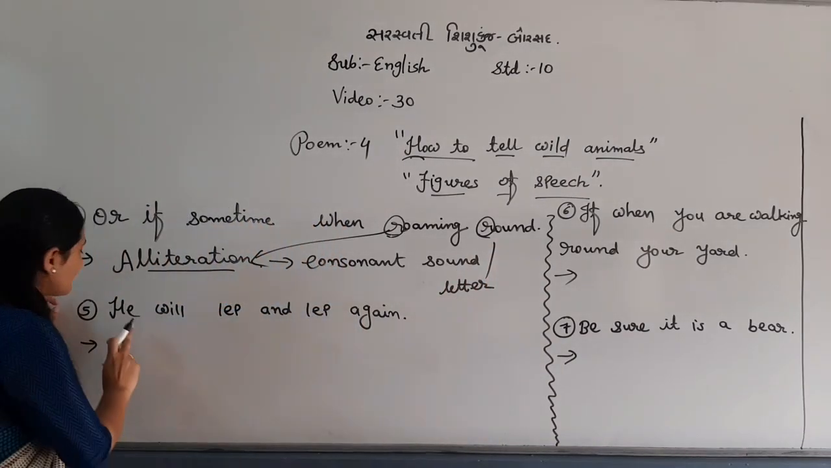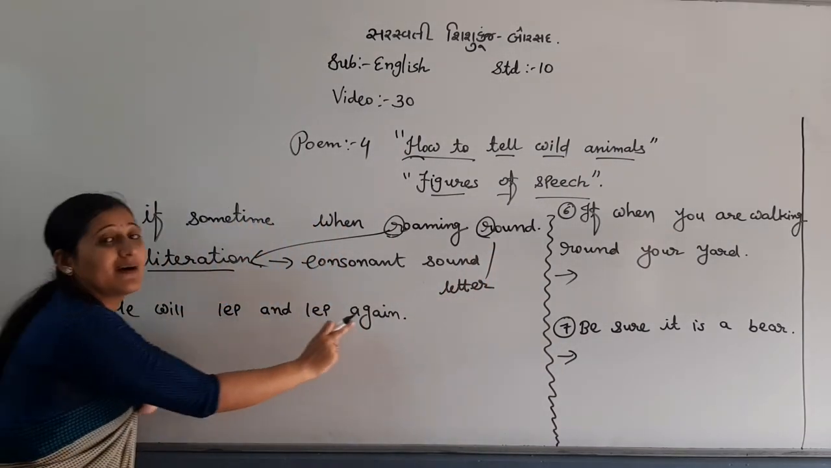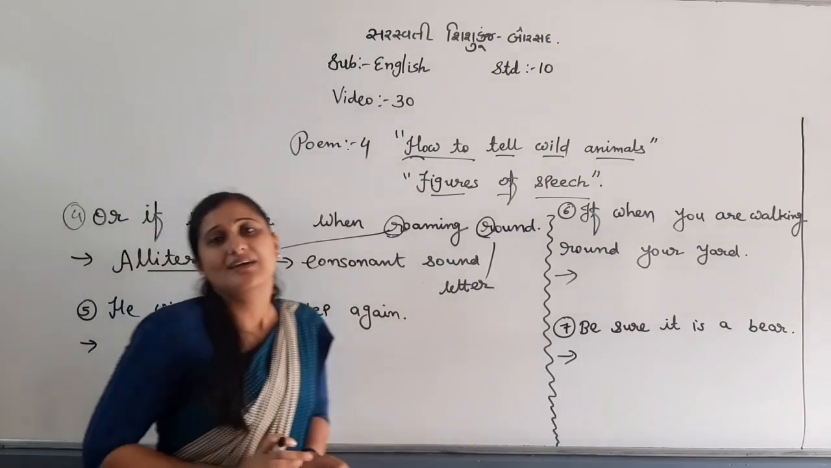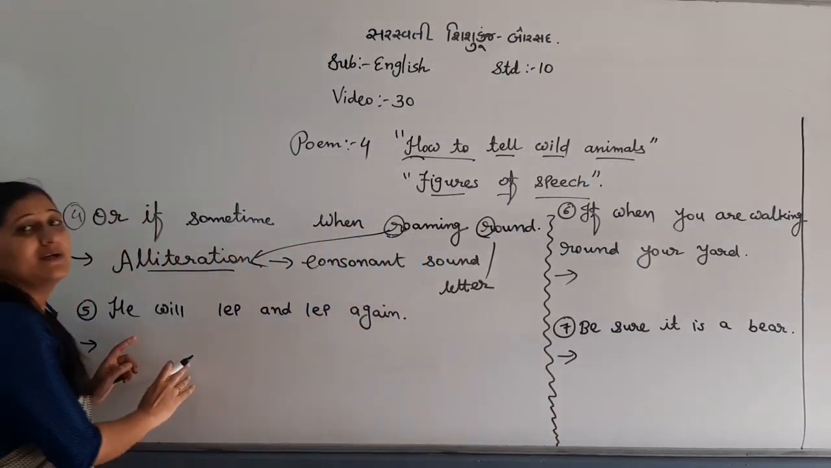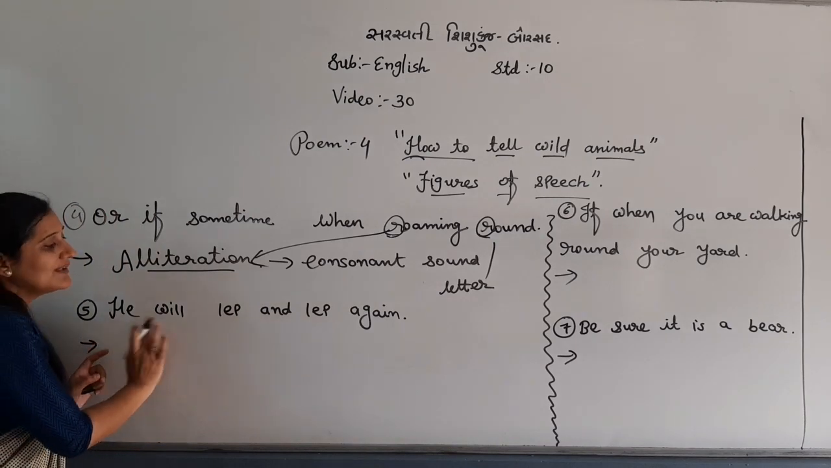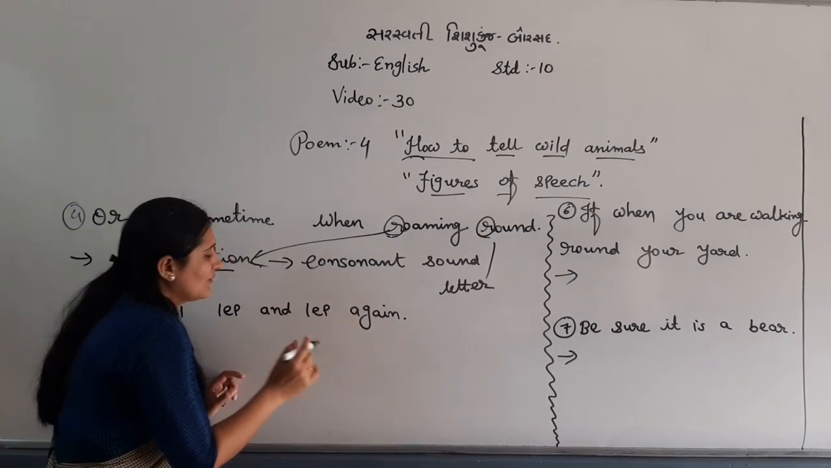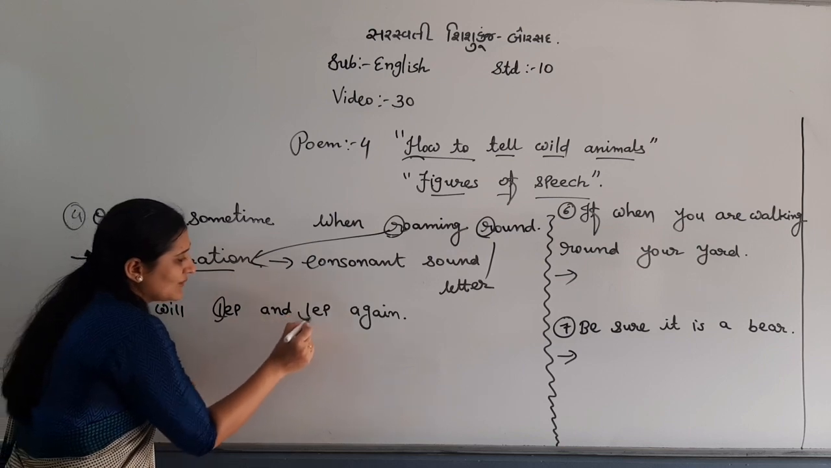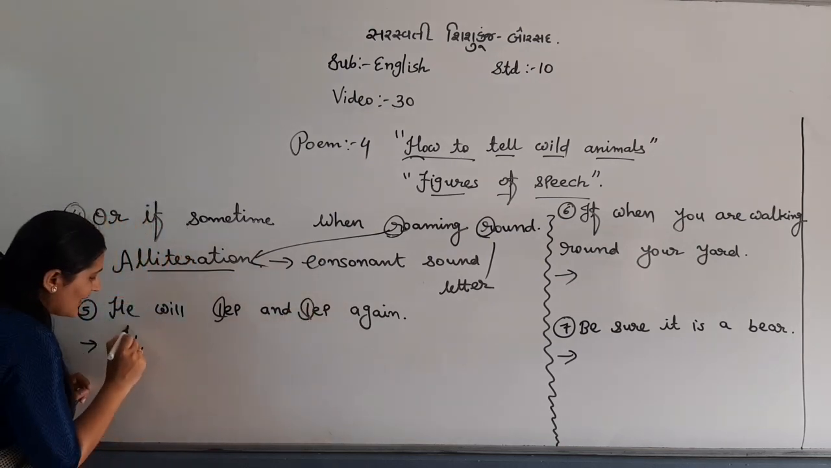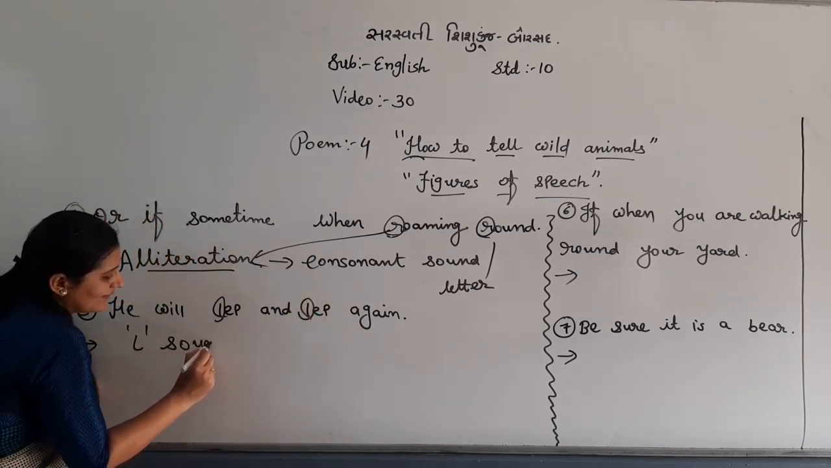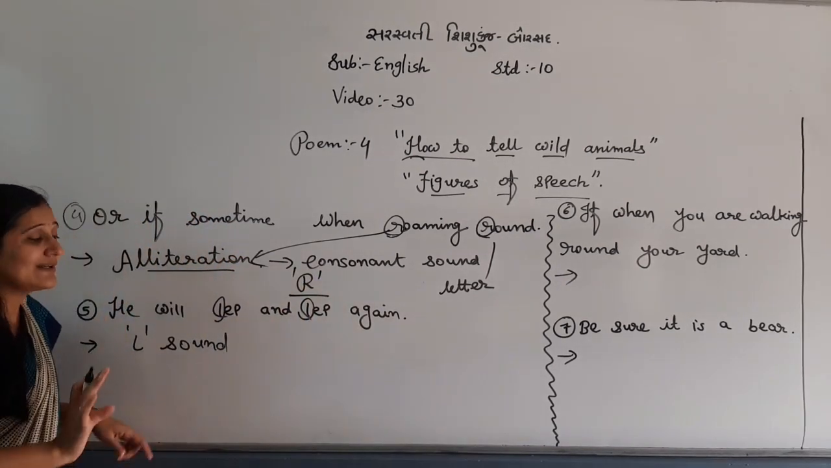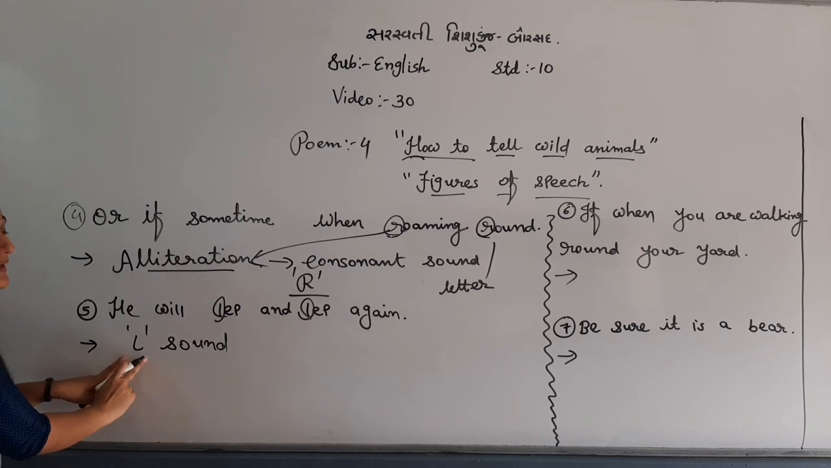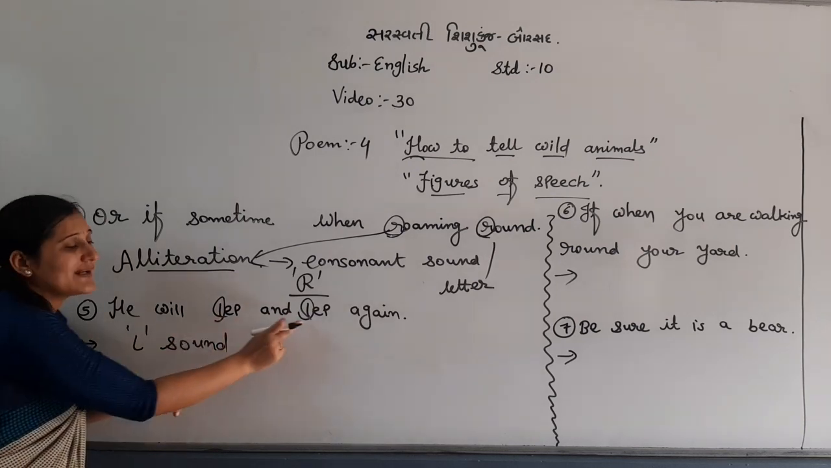Let's see next. "He will lap and lap again." Here we will have two figures of speech. First alliteration, as I told you: L and L. Which sound is repeated? L. Here before we had the R sound, a consonant letter, right? Here we have the L sound, lap and lap again.